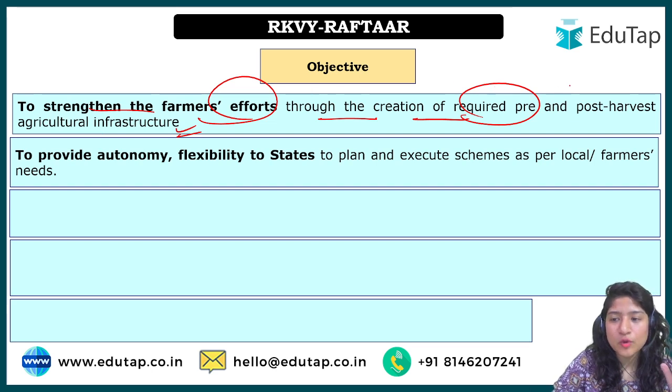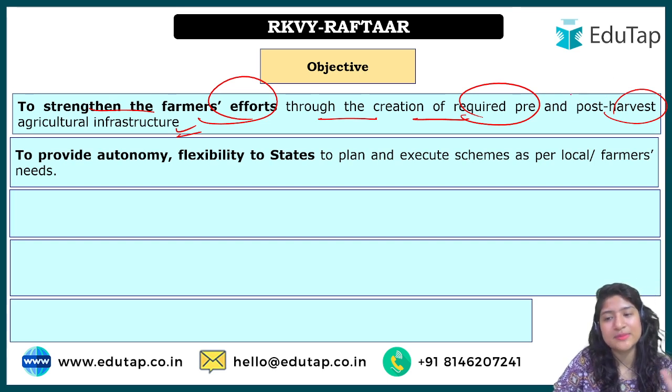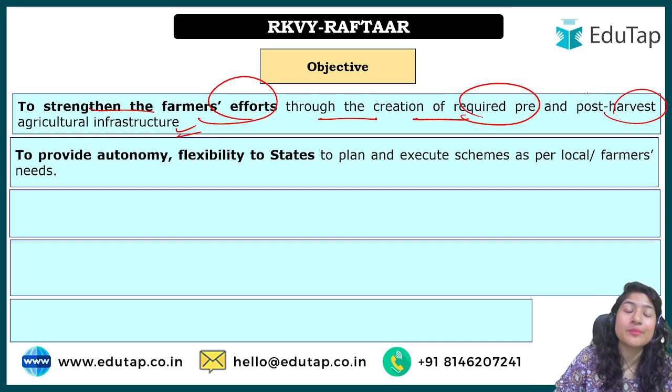What is pre and post? If somebody is getting confused, harvesting is the stage when the produce is ready to be sold, and that process is known as harvesting. That time period is harvest. Pre means whatever formalities or operations are done before harvesting the crop, that is pre-harvest, and post-harvest means after harvesting. There are some processes followed after harvest also. It's not that you directly sell it in the market, right? Whatever those processes are, they come under post-harvest.